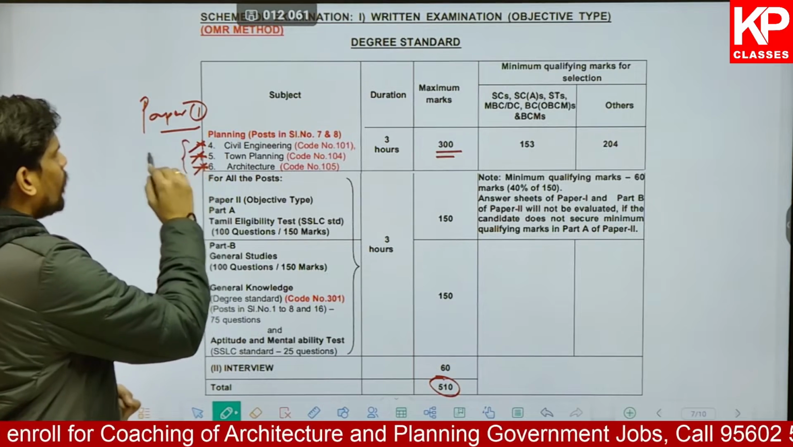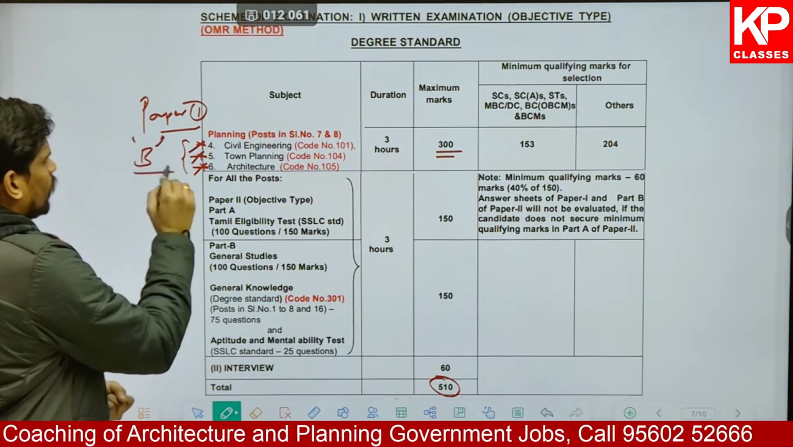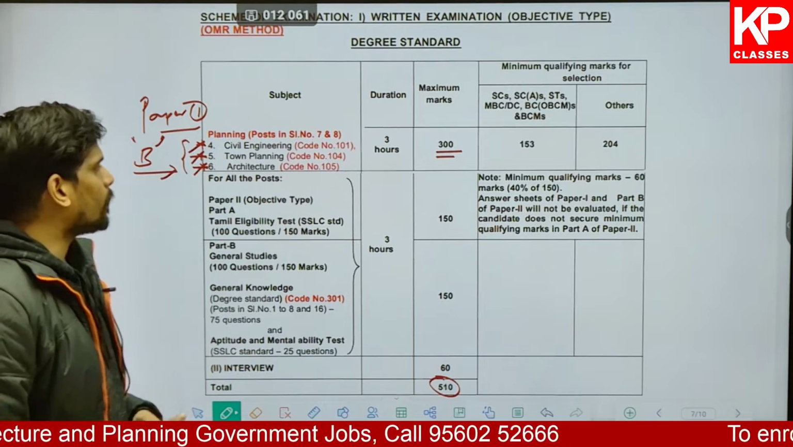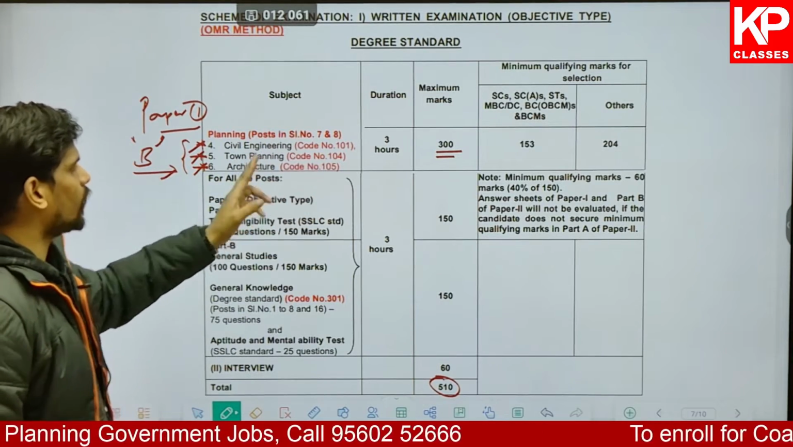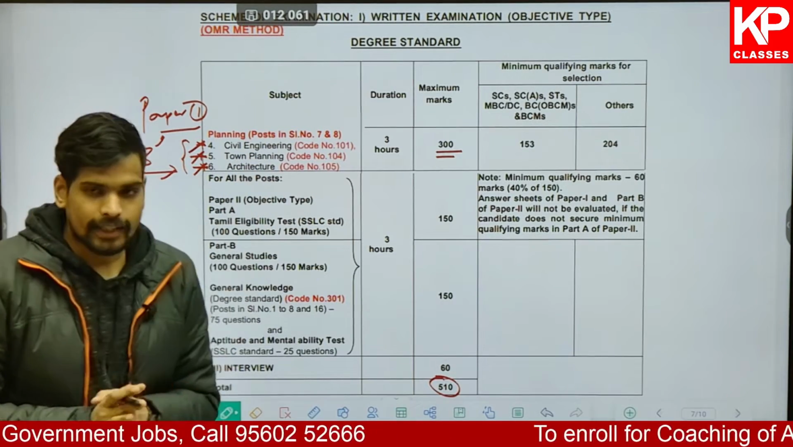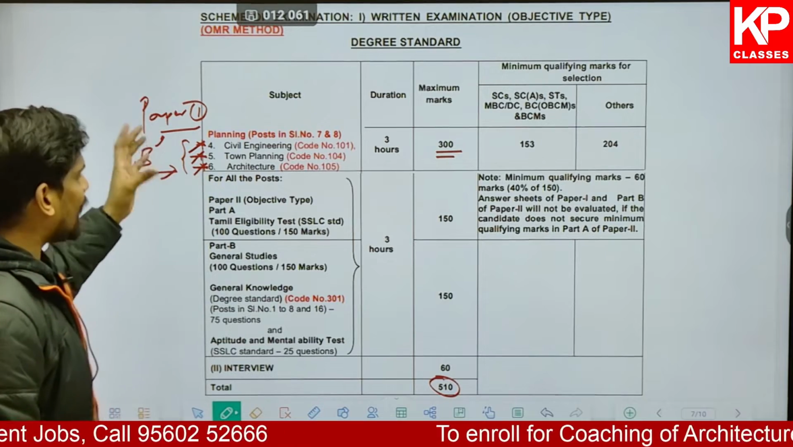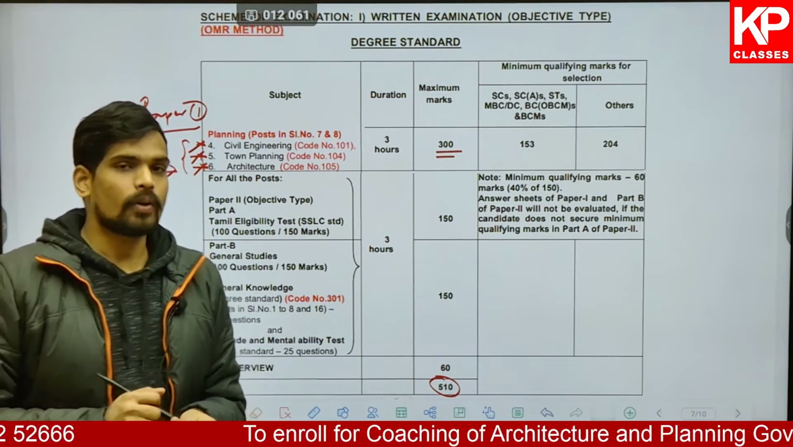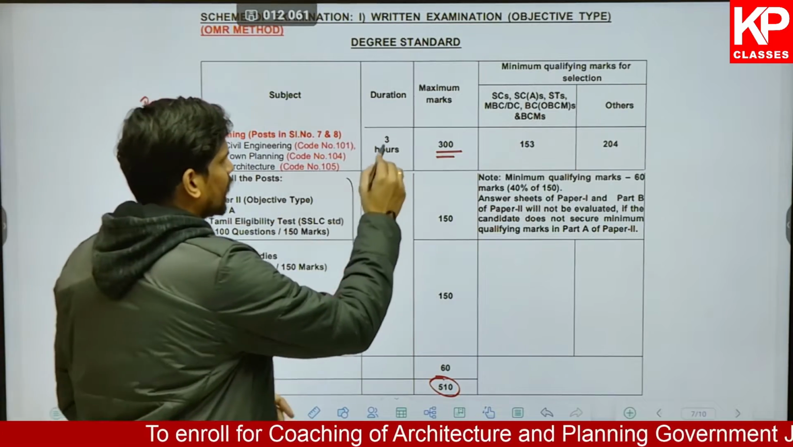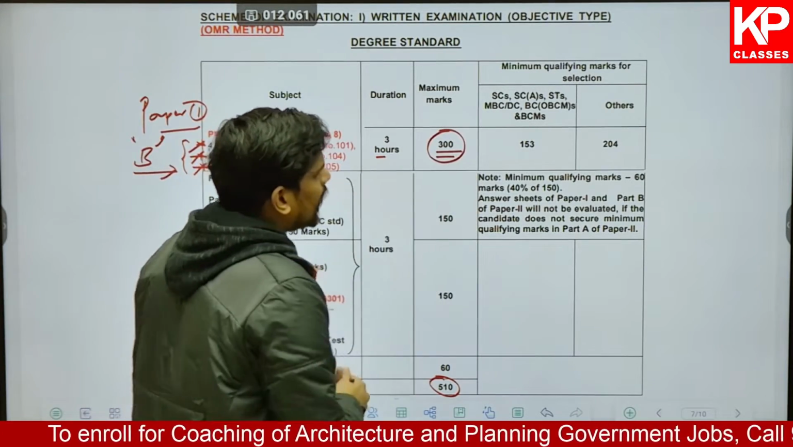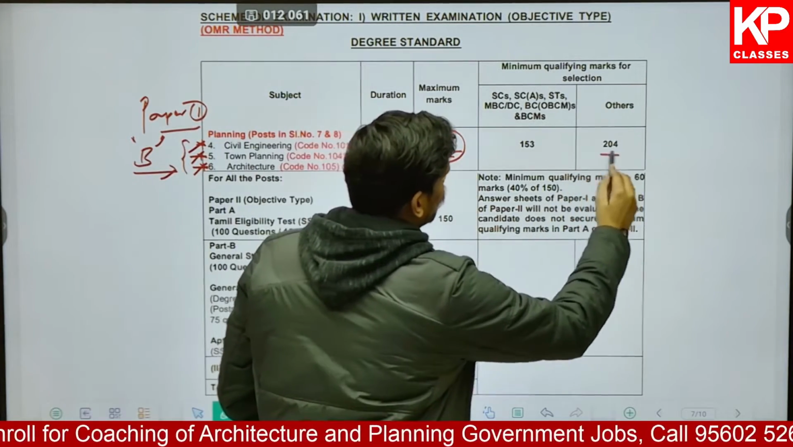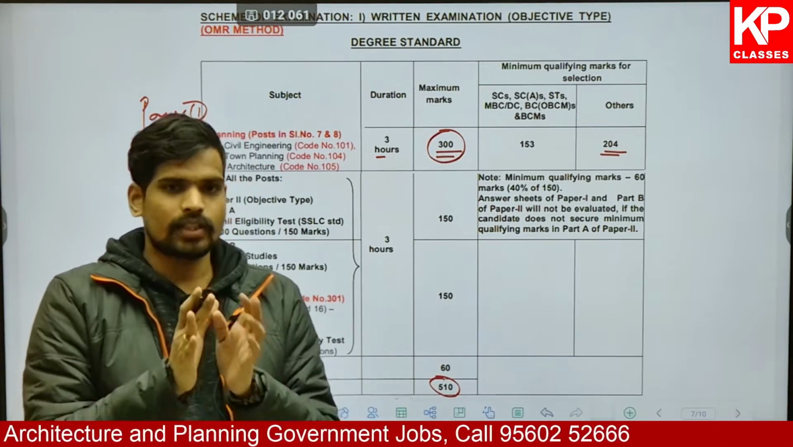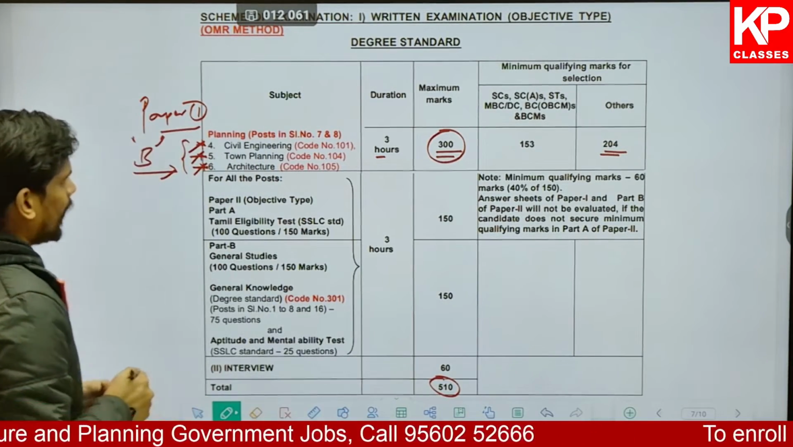So based on your bachelor's, you need to select the paper which you need to write under paper 1. They have given the paper codes of 101 for civil engineering, 104 for town planning, 105 for architecture. Based on your bachelor's degree, you will need to select the appropriate paper for your paper 1, where you will have a 3-hour examination with a total of 300 marks, and you need to get at least 204 marks. That's the cutoff which has been predetermined in the official notification. You can find these details.